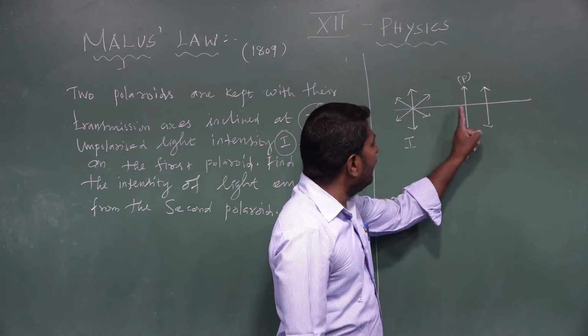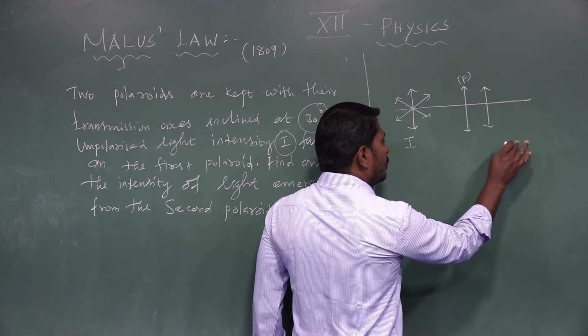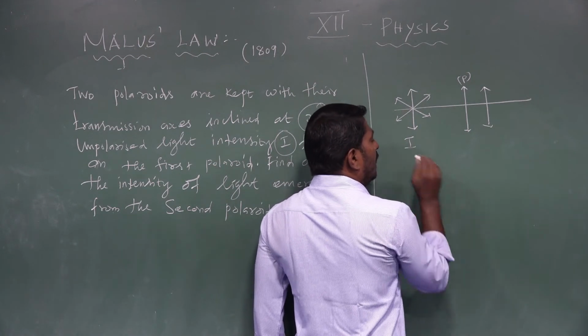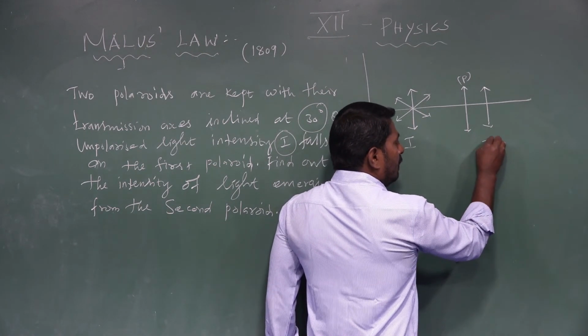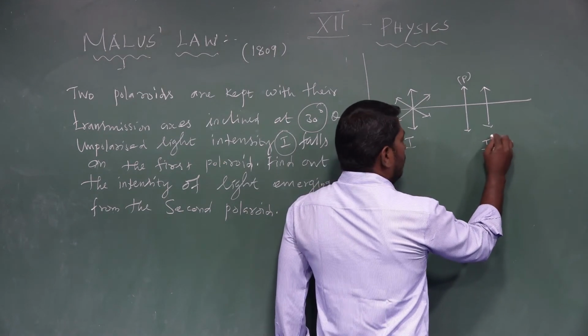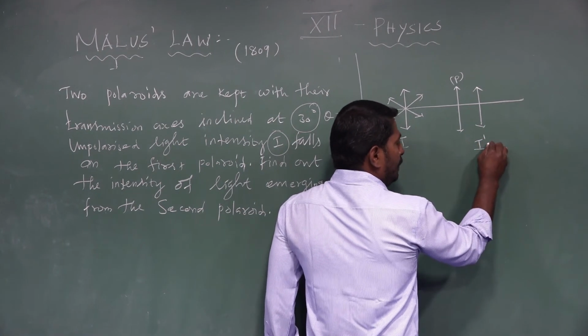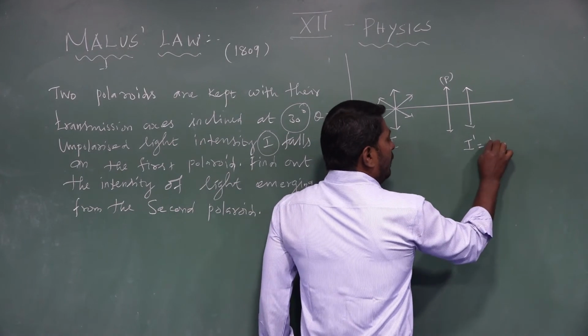This intensity of light coming from the polarizer is reduced to half compared to the unpolarized light. I prime is equal to I divided by 2.